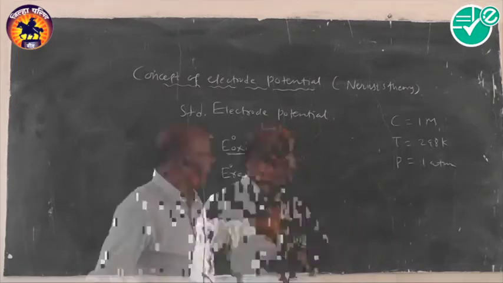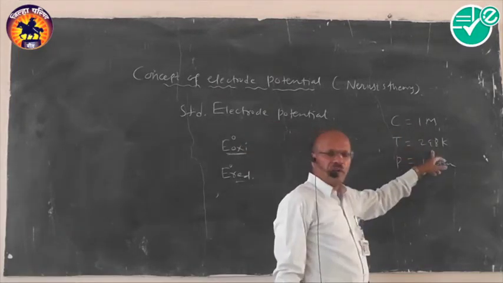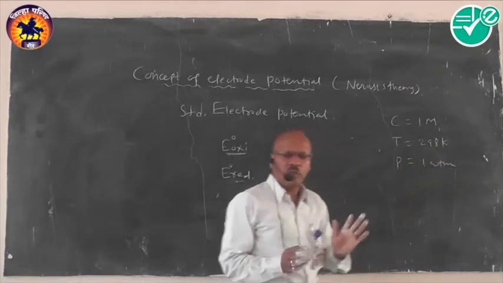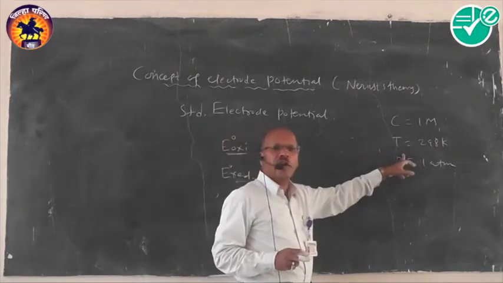So if we maintain concentration 1 molar or unity, temperature 298 Kelvin, that is 25 degrees Celsius, and pressure 1 atmosphere, at that time we generally call it standard conditions.